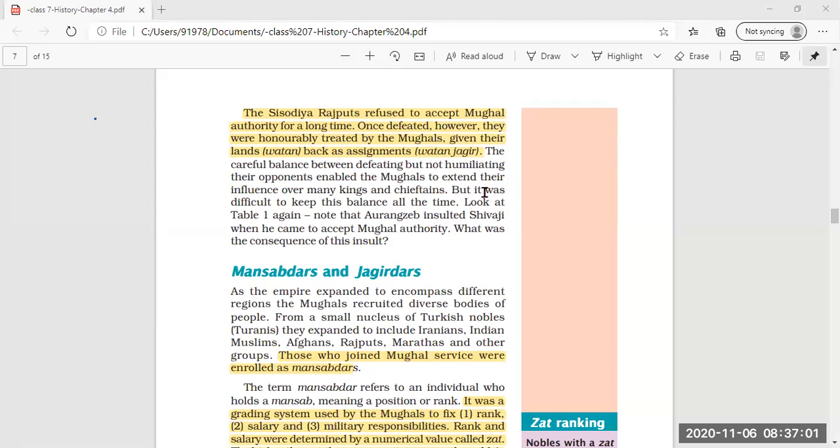That shows how kind-hearted the Mughals were, and they did not harass or torture the Sisodia Rajputs after defeating them. The careful balance between defeating but not humiliating their opponents enabled the Mughals to extend their influence over many kings and chieftains. Though they were defeating the rulers, they were not humiliating or disrespecting them, which left a great impression on the minds of other kings and chieftains. Clear? But it was not possible for the Mughals to keep this type of balance for a longer time.